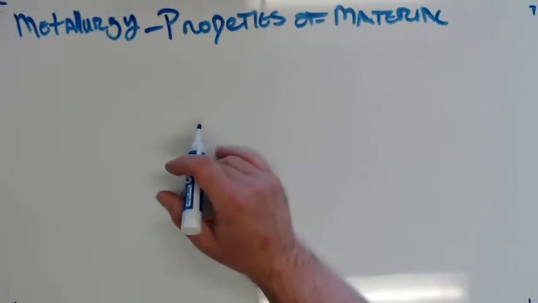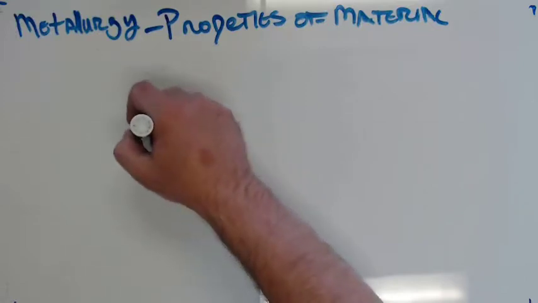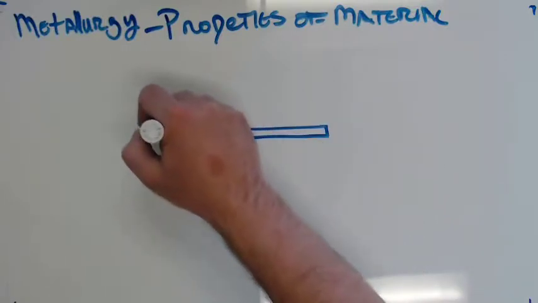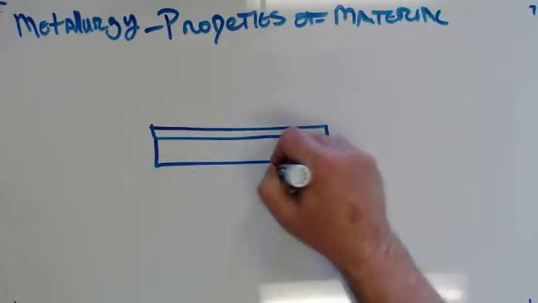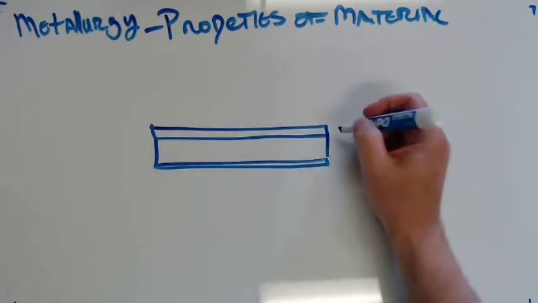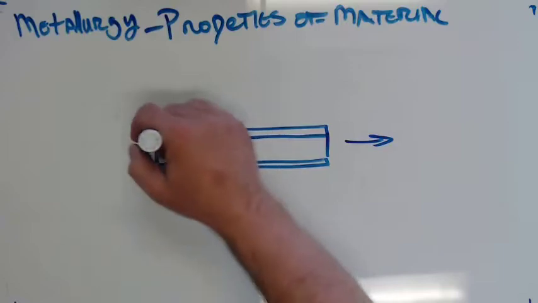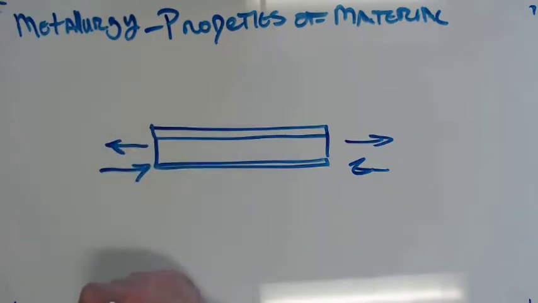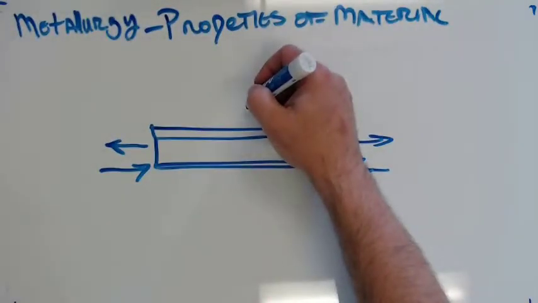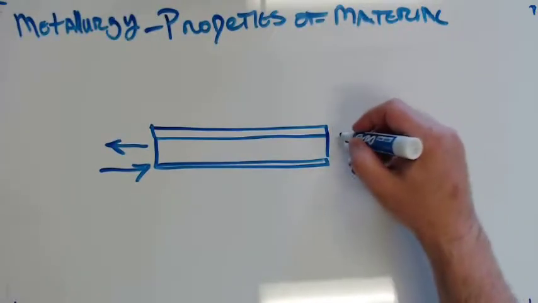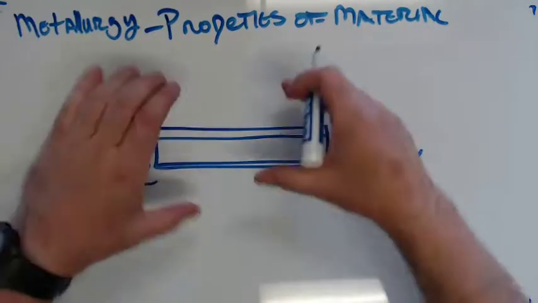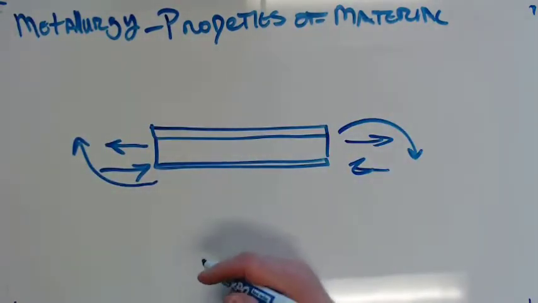Strength. Strength is the property of metal to resist deformation. Let's draw a beam this time. There's tensile strength, which is pulling it this way. There's compressive strength, which is compressing it that way. There's torsional strength, which would be twisting it. So twisting it like that, that'd be torsional. And then there would be shear strength, which is trying to shear it.